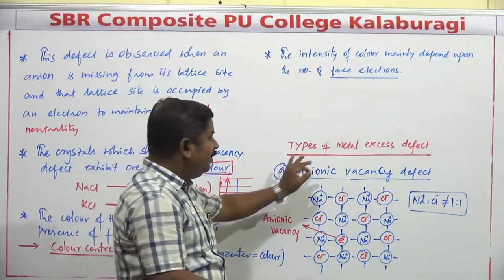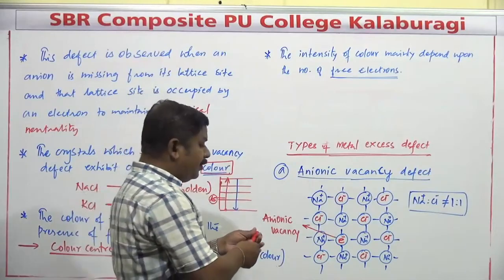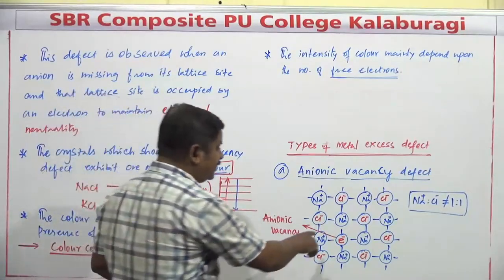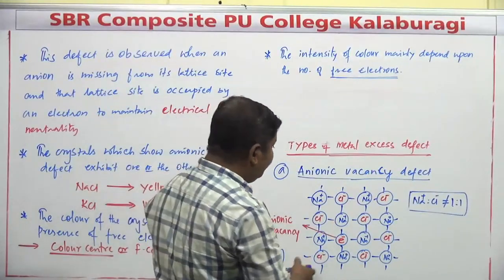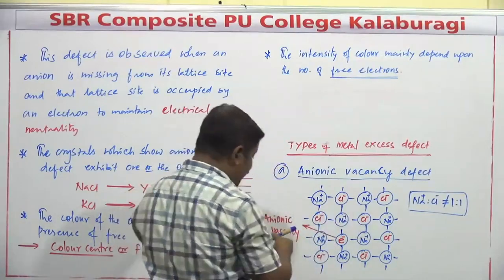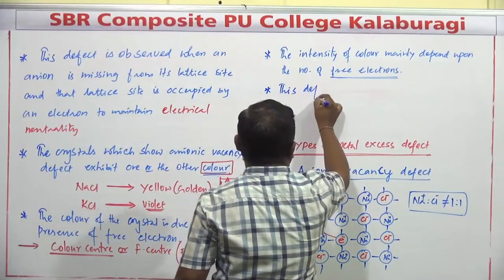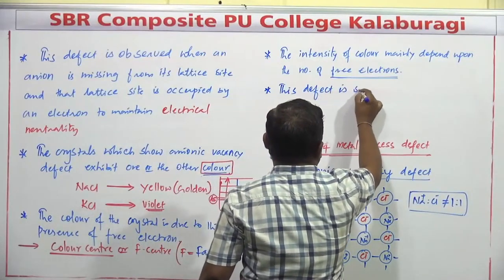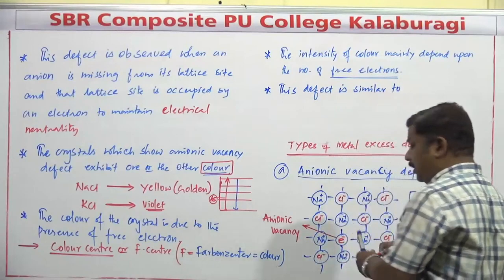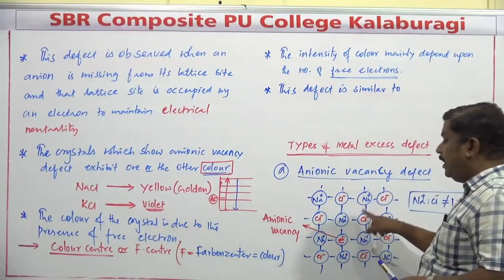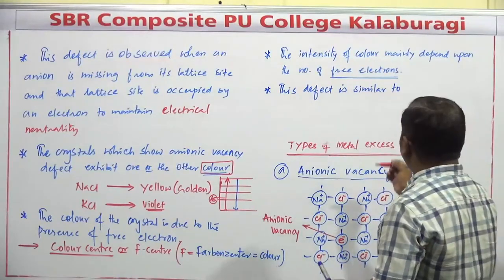Very simple. Anionic vacancy defect arises because of the missing of what? Anions. And another important point: this defect is similar to the Schottky defect or Frenkel defect. Here one of the ions is going to be missing from its particular position. It is not occupying the interstitial position. In case of Frenkel defect, it is occupying the interstitial position. Here it is going to be missing from its corresponding lattice site.